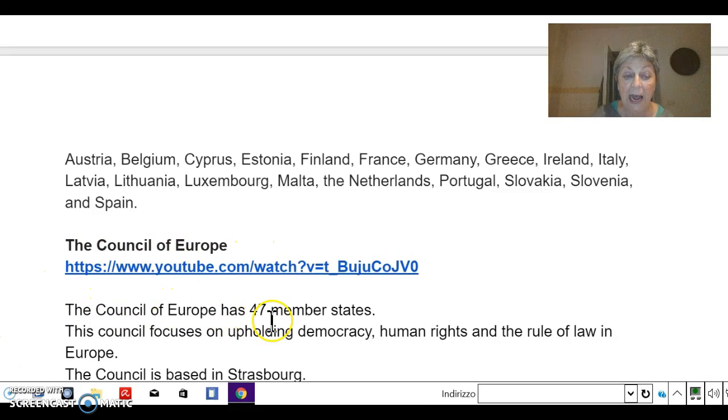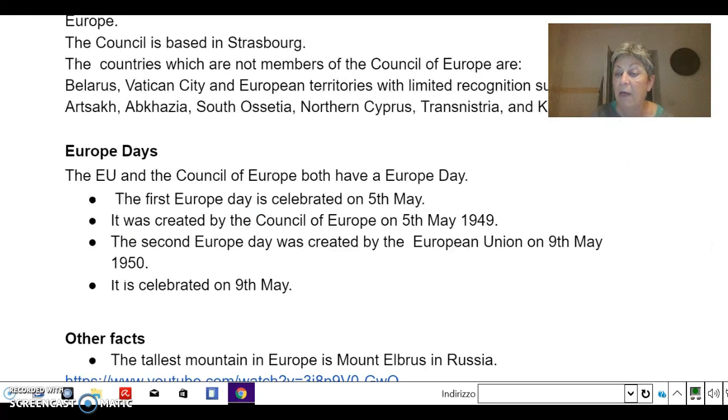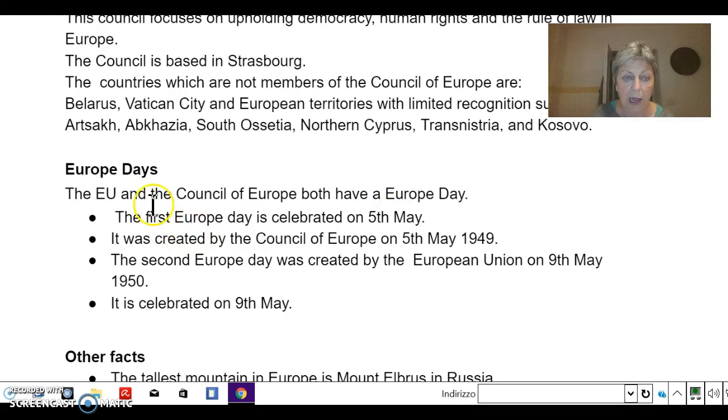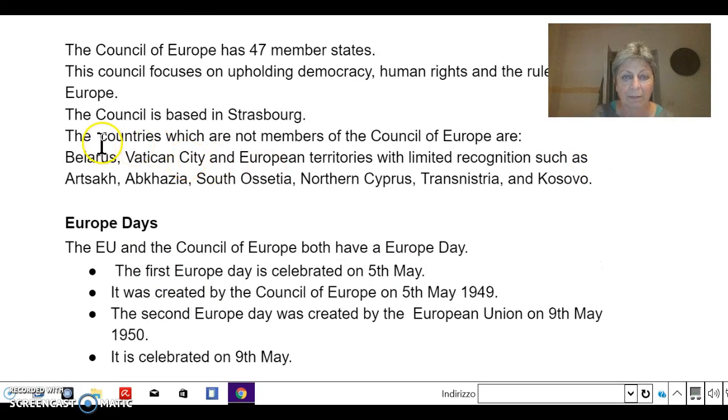The Council of Europe. The Council of Europe has 47 member states. This council focuses on upholding democracy, human rights and the rule of law in Europe. The council is based in Strasbourg.